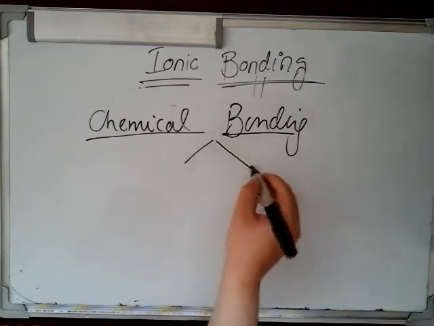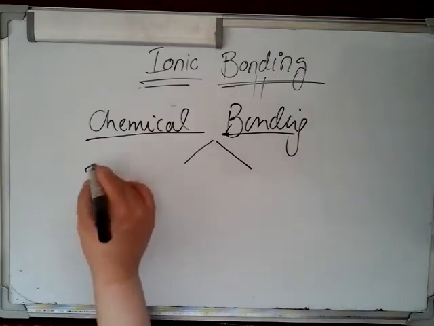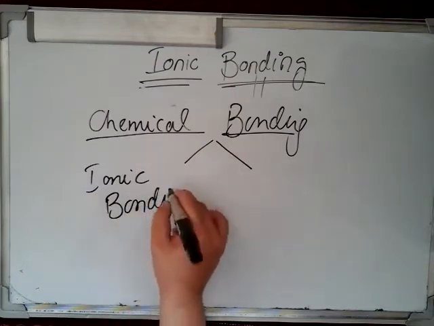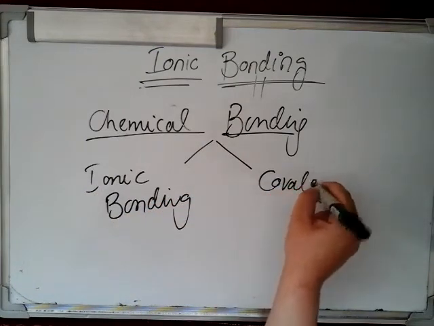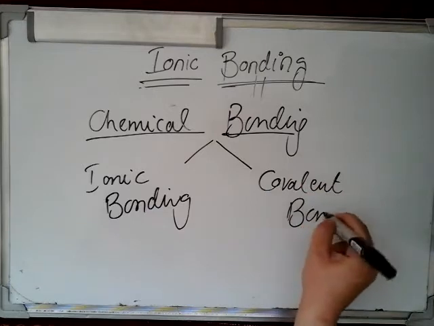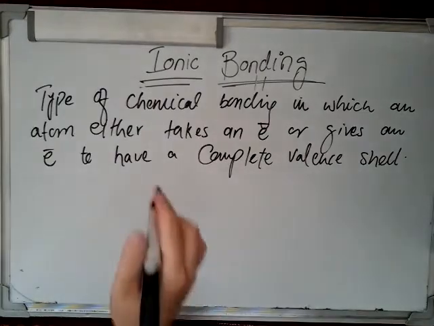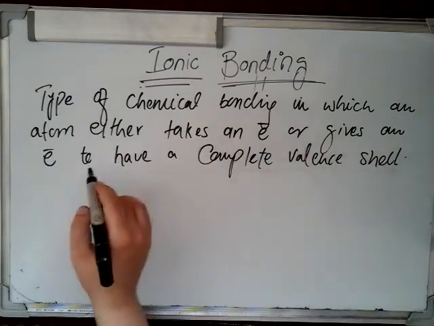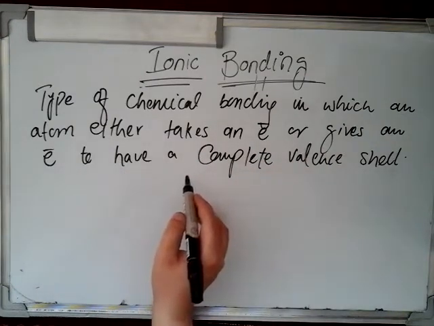It is basically of 2 types, that is ionic bonding and covalent bonding. Ionic bonding is a type of chemical bonding in which an atom either takes an electron or gives an electron to have a complete valence shell.